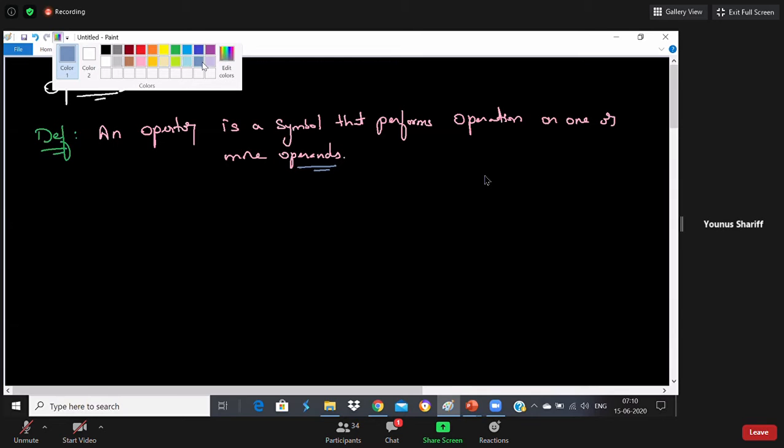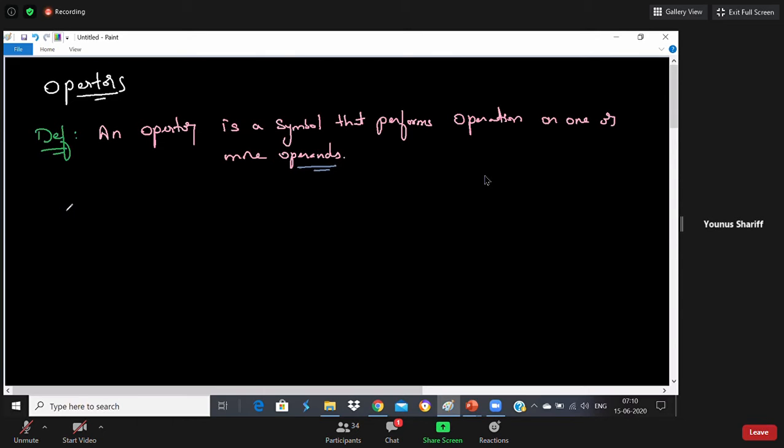So in Python, there are operators available. Let us talk about them one by one. The first operator I would like to start discussing is the arithmetic operator. You have some 7 to 8 different operators available in Python.